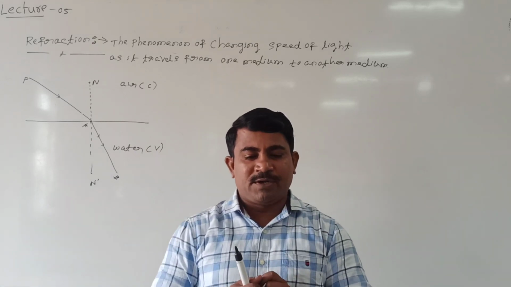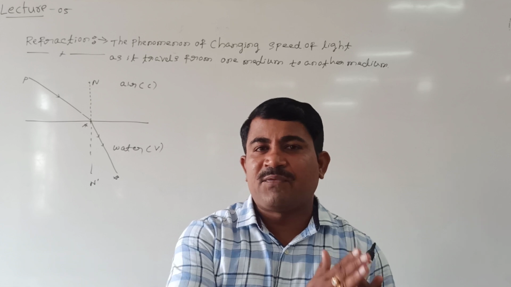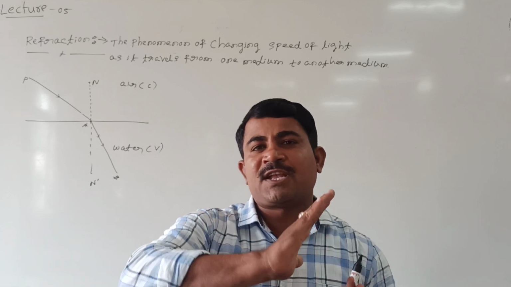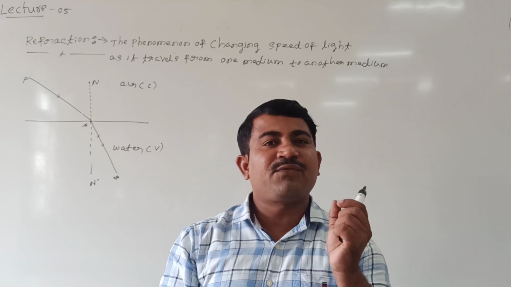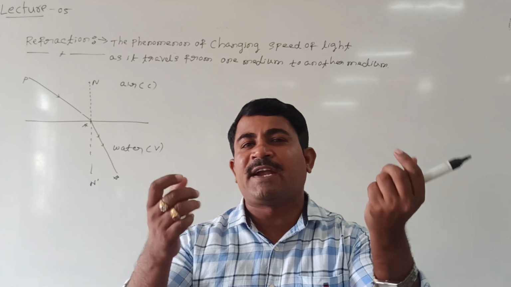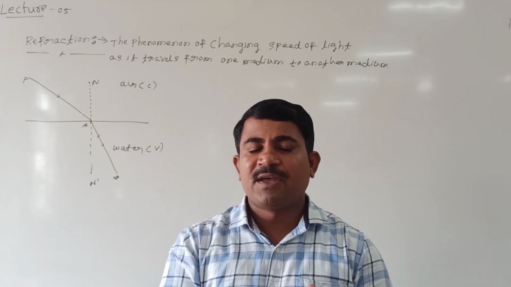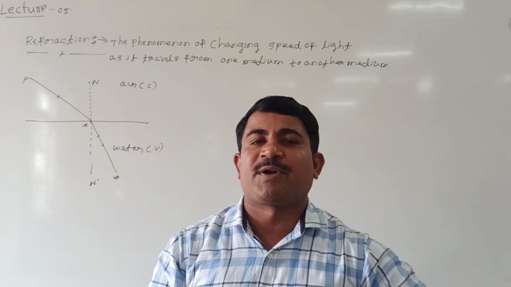But remember this point, whenever light travels from one medium to another medium, definitely speed changes. Due to the change in speed, wavelength also changes. But during refraction of light, the physical quantity frequency of light remains the same, because frequency is a characteristic property of the source but not a characteristic property of the medium.